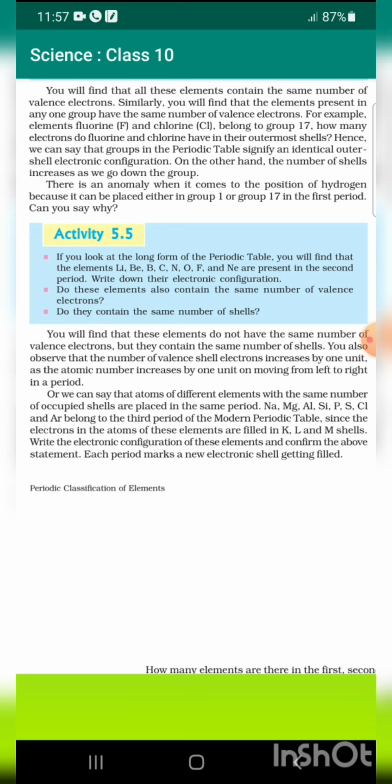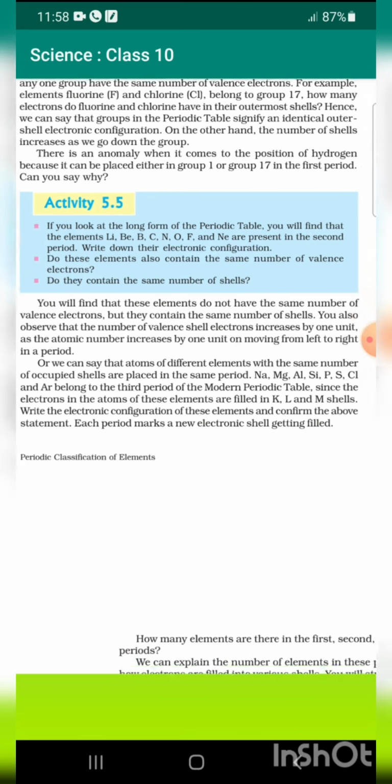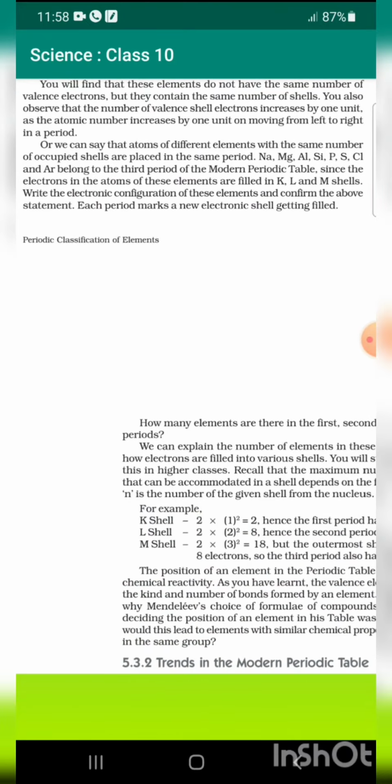On the other hand, the number of shells increases as we go down the group. There is an anomaly when it comes to the position of hydrogen, because it can be placed either in group 1 or group 17 in the first period. Can you say why? You will find that these elements do not have the same number of valence electrons, and they contain the same number of shells.